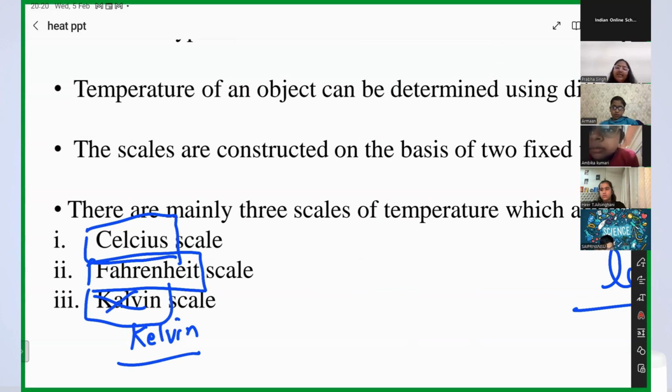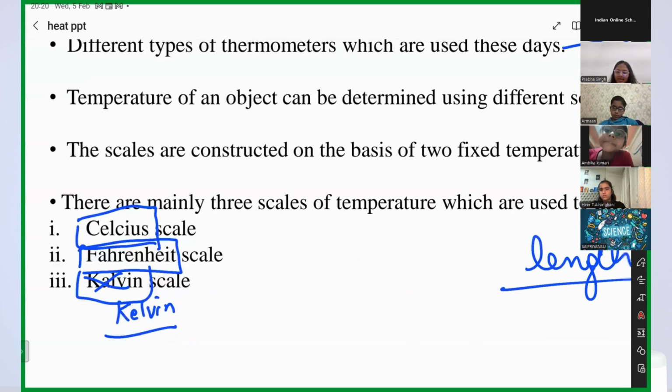Very good. You got it, guys? Advan, what did you get? Ma'am, the standard unit of temperature is Kelvin. Yes, but you can measure it in degree Celsius and degree Fahrenheit also, right?